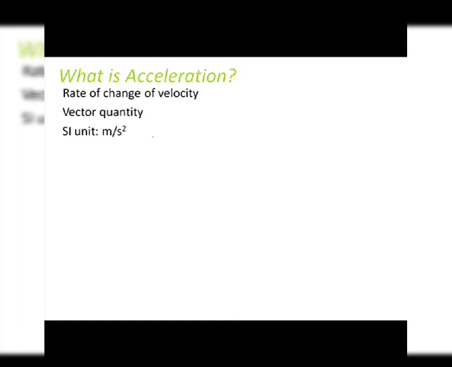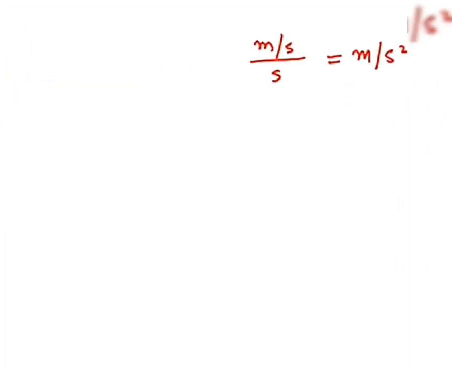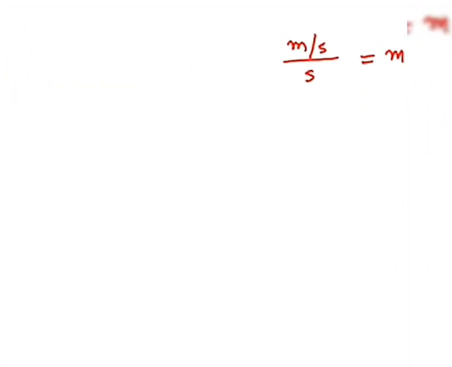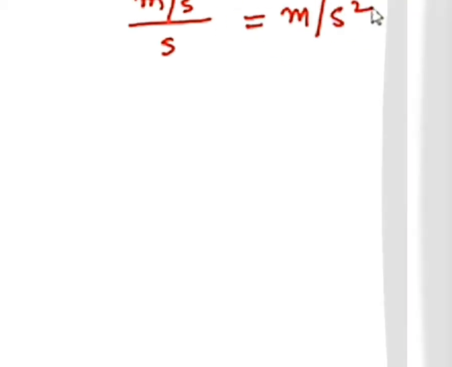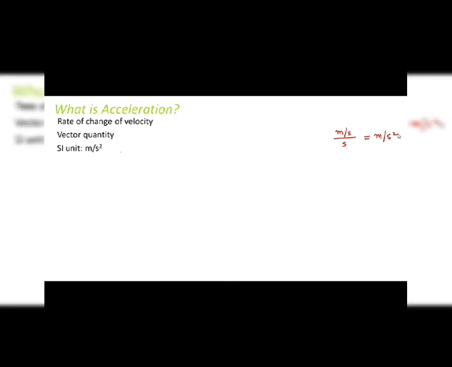Now, why meter per second square? Because acceleration is nothing but change in velocity divided by time. So, what is the unit for velocity? That's meter per second. And divided by time, what is the unit for time? That is seconds. So, meter per second divided by second, you will get meter per second square. That is the unit of acceleration.